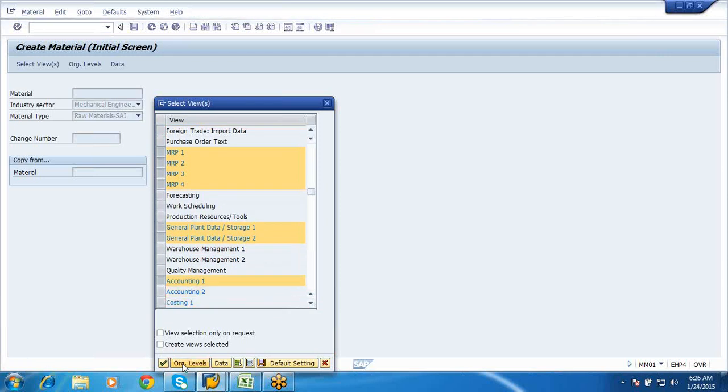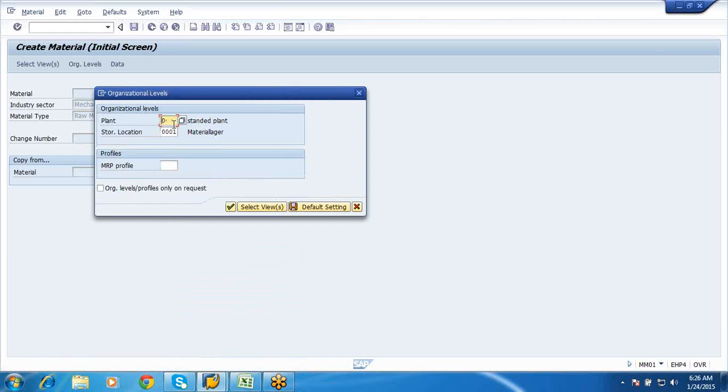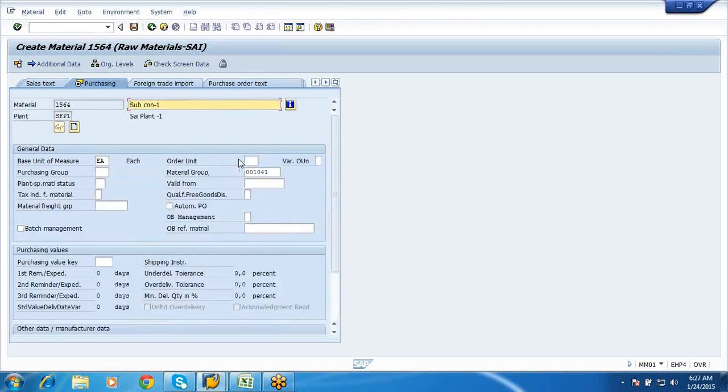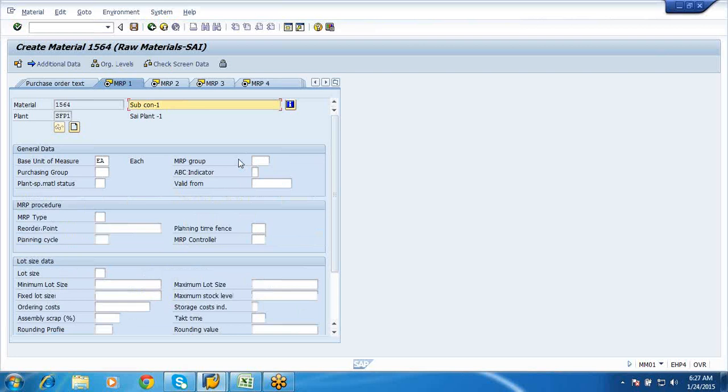Okay, so let us go with the SFP1, SFRM. I'll just say this as subcon 1. This is one child part, I can say. Then you have your material group. Here you can specify it as PD.